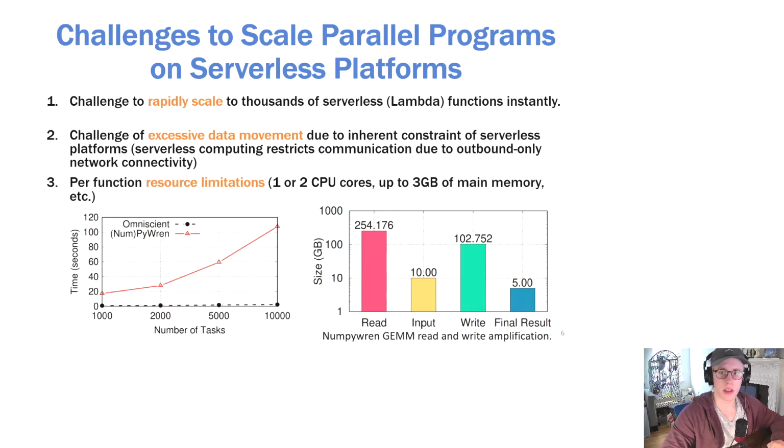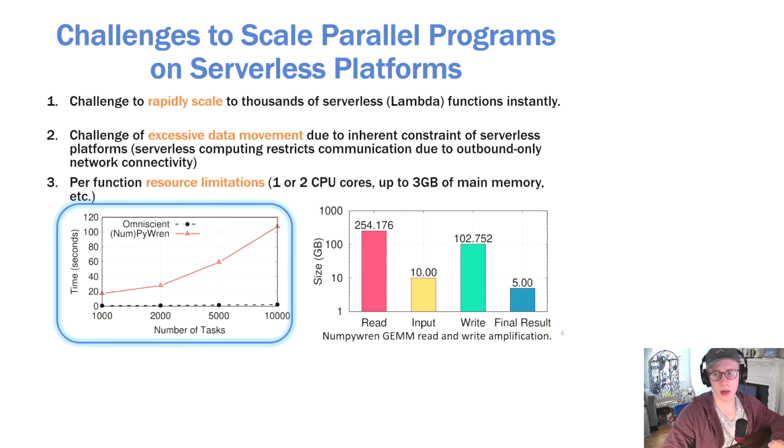The first challenge is that of rapidly scaling to thousands of serverless Lambda functions instantaneously. The chart in the lower left shows the time it takes for Pyren, a state-of-the-art serverless execution framework, to scale to 10,000 concurrently running executors. As you can see, it takes Pyren nearly 2 minutes to scale to 10,000 workers. Ideally, a serverless parallel execution framework could scale more rapidly than this.